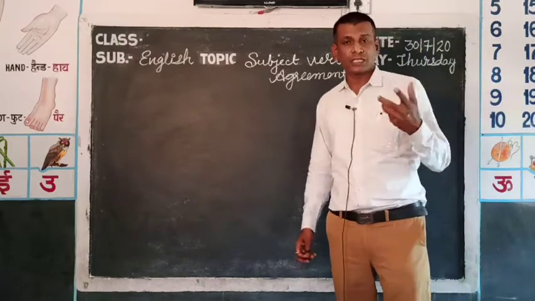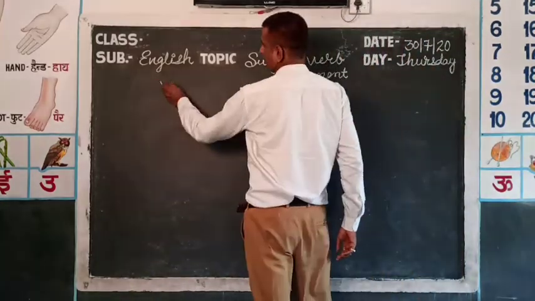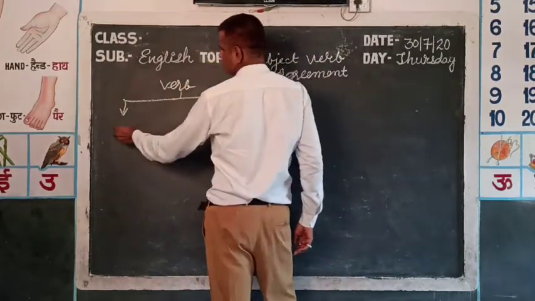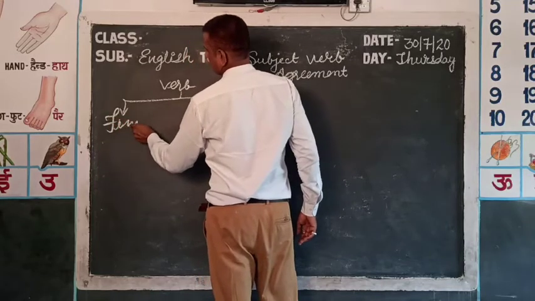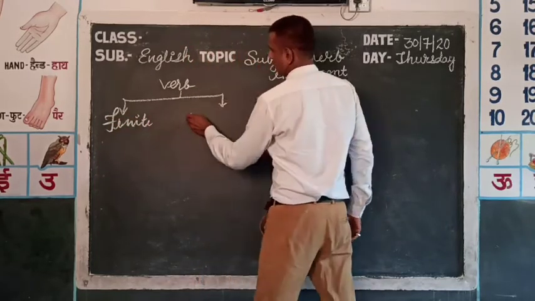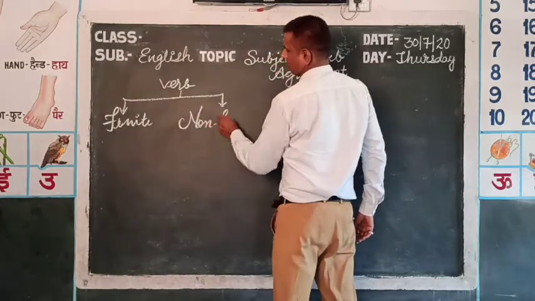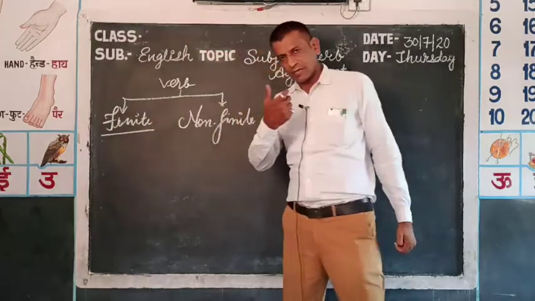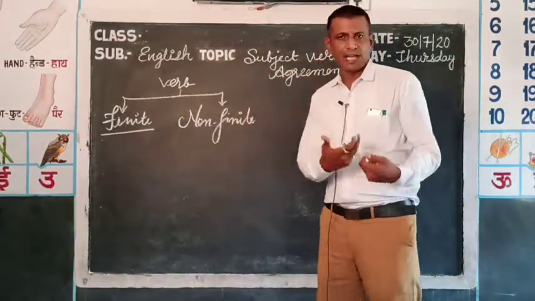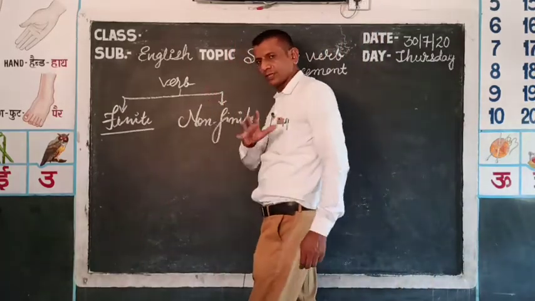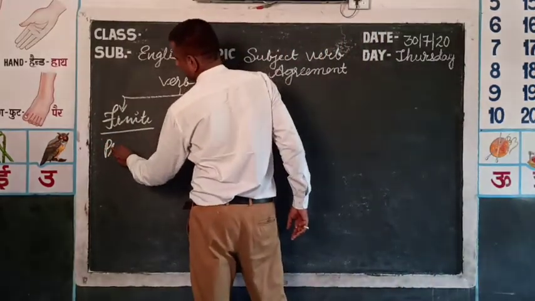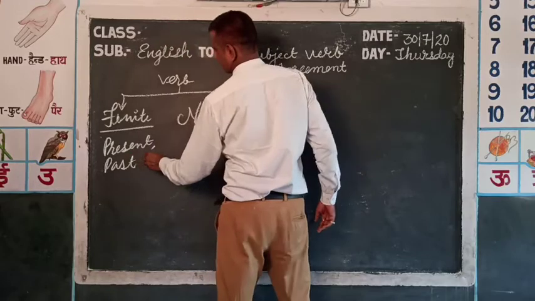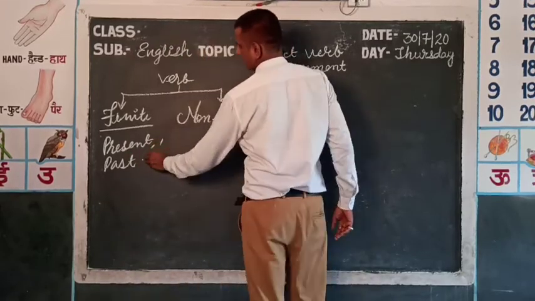Once again, in short, I write here. If we talk about the categories of verb, we divide it into two parts, finite and non-finite. In finite, we keep the present and the past forms, as we have 5 forms of verbs. So present and past form, you can say first or second.